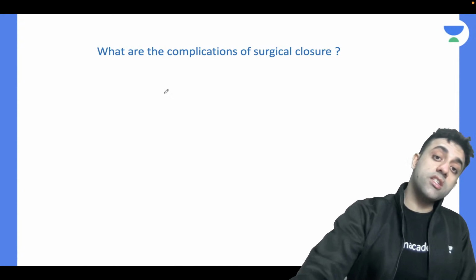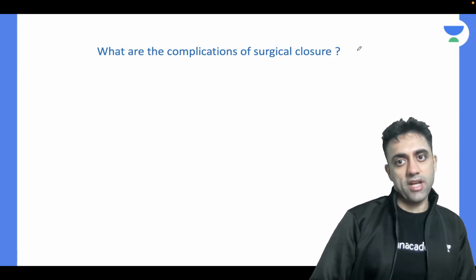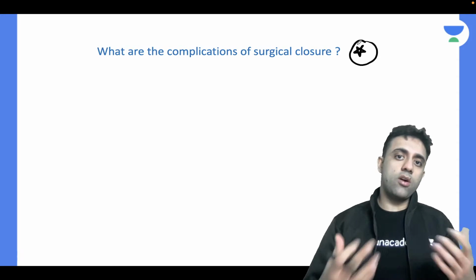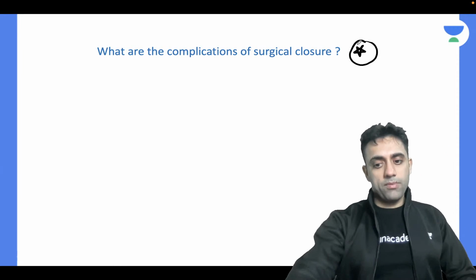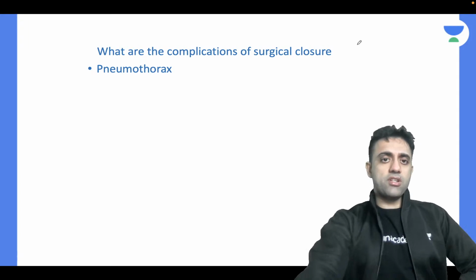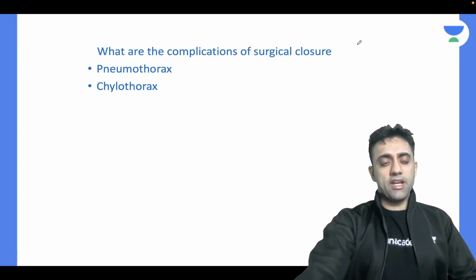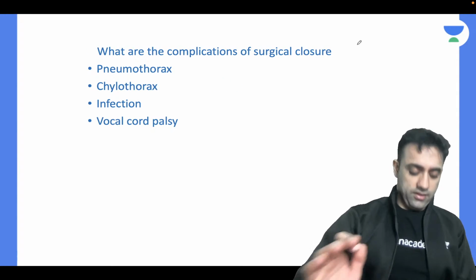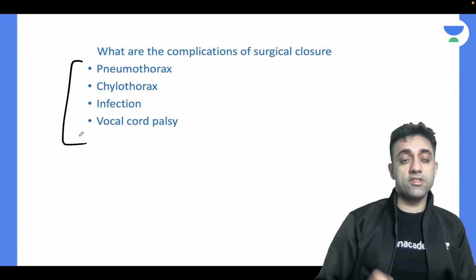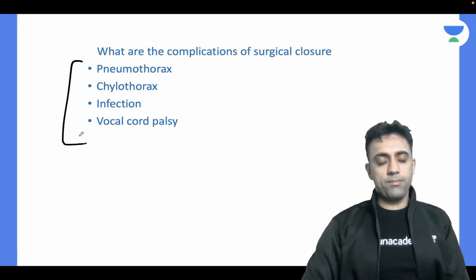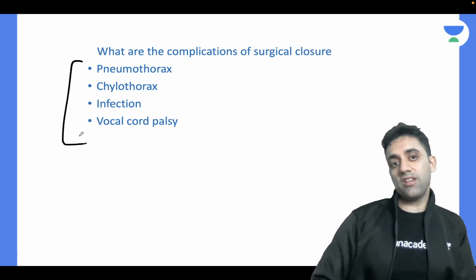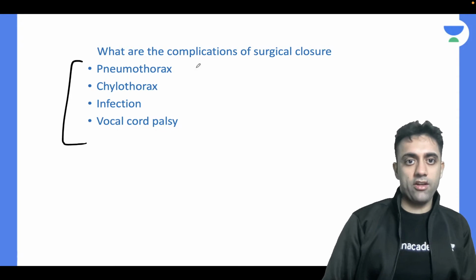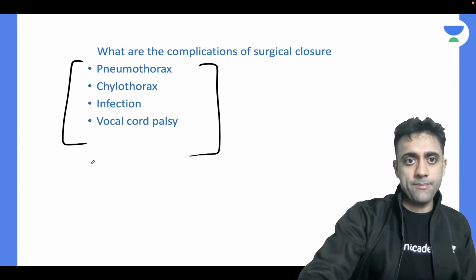And what are the complications of surgical closure? Now, again, this is a super specialty question, because with super specialty students, once we take a class, we always explain this. So the complications of surgical closure will be, number one, the patient can have pneumothorax. Number two, chylothorax. Number three, infection. Number four, vocal cord palsy. These are the four important complications in a patient post-surgery for PDA: pneumothorax, chylothorax, infection, and vocal cord palsy. Okay, that you should know.